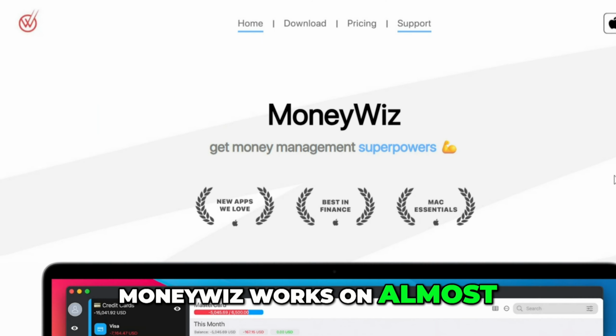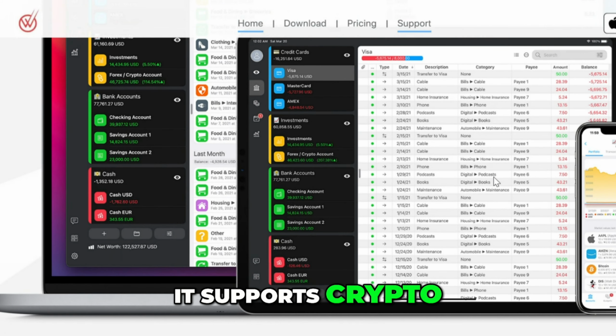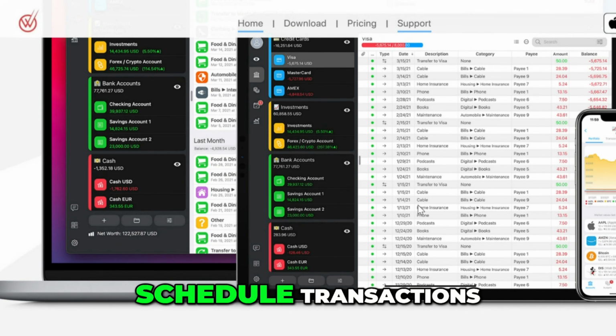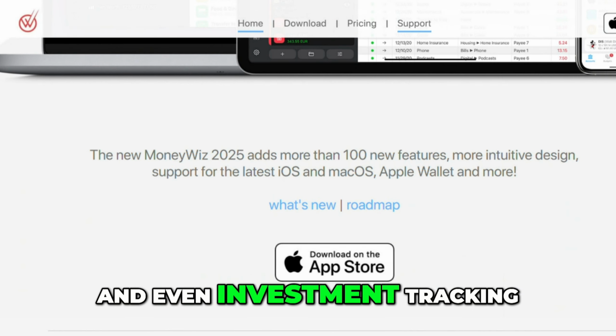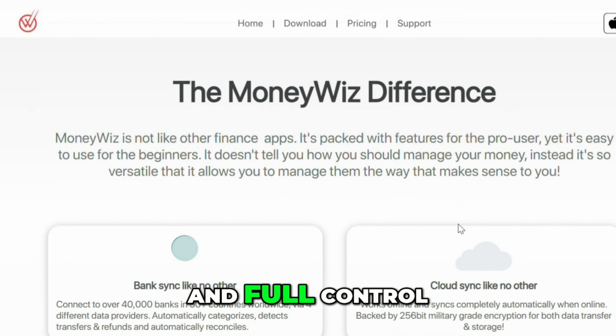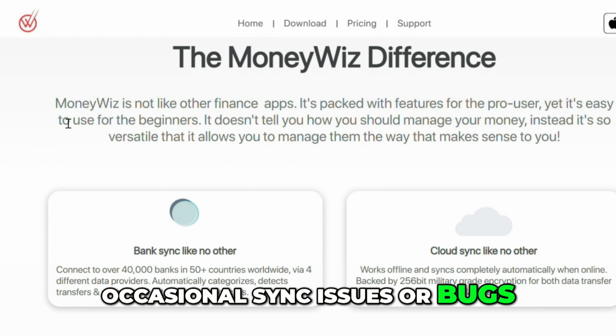Moneywiz works on almost every platform and connects to thousands of banks worldwide. It supports crypto, multiple currencies, and complex budgets. You get custom reports, scheduled transactions, and even investment tracking. It's best for people who want flexibility, global sync, and full control. But some users mention occasional sync issues or bugs.